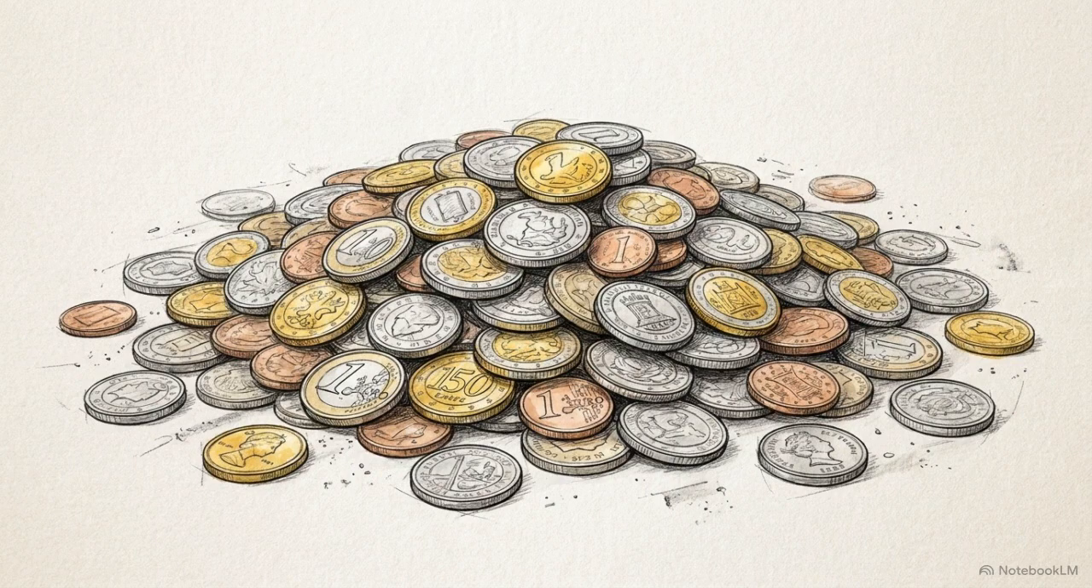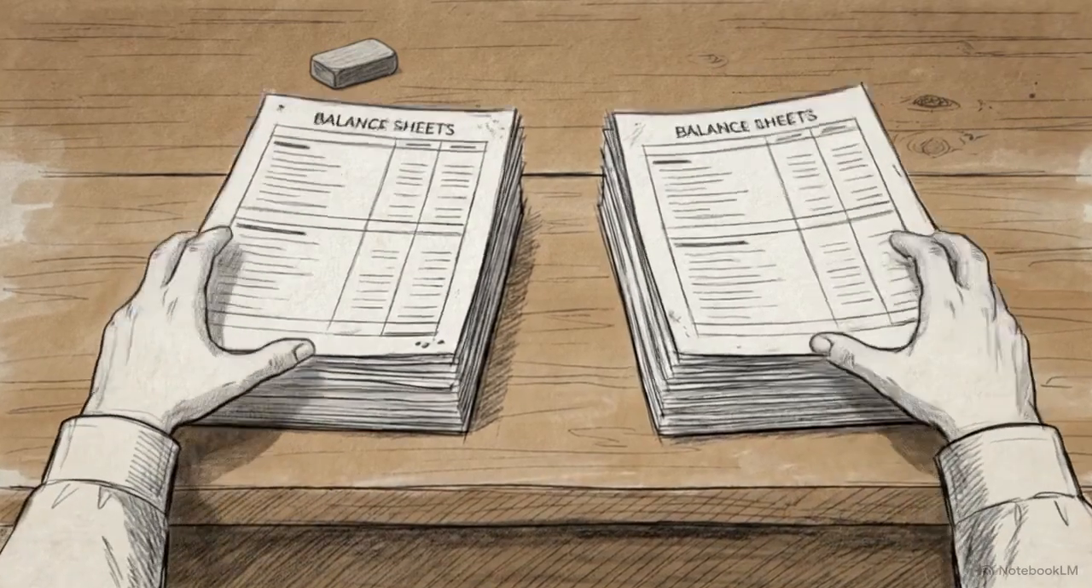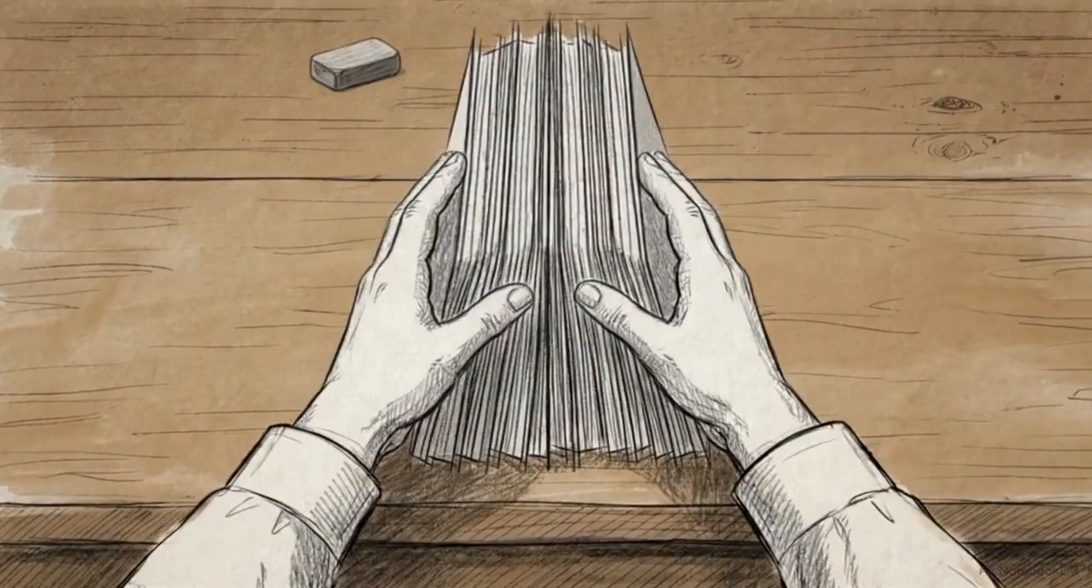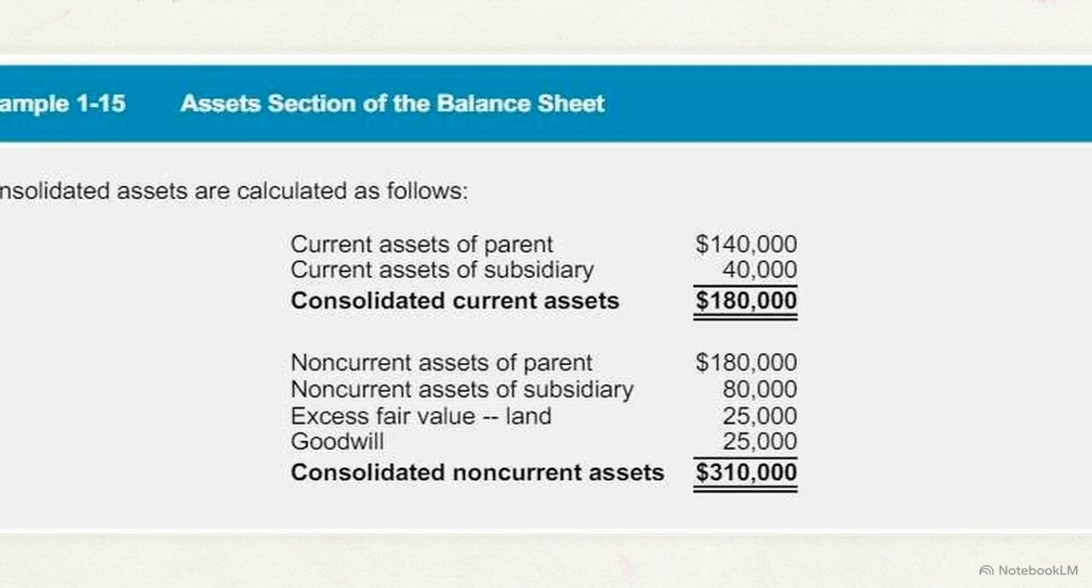With the individual values established, we apply the rule of combination. The parents' and subsidiaries' assets and liabilities are added together at exactly 100% of their fair value. This shows the asset section of a consolidated balance sheet. The parent and subsidiaries' assets are stacked together.